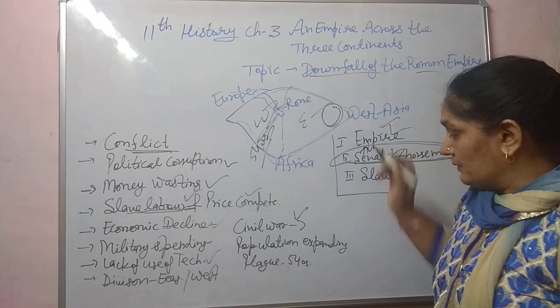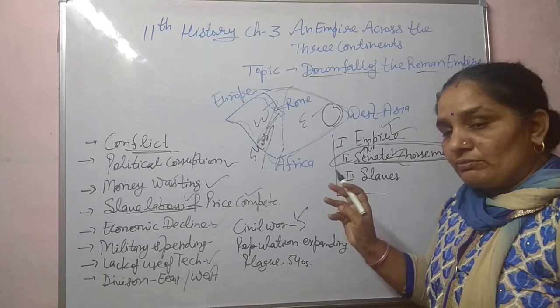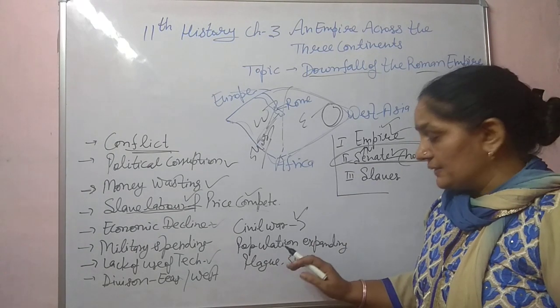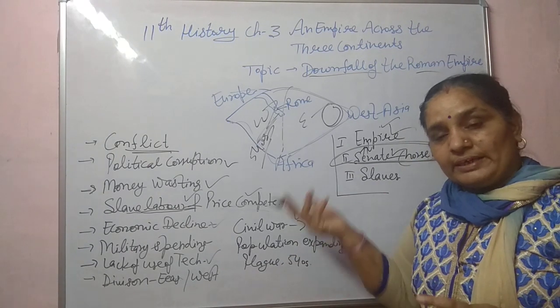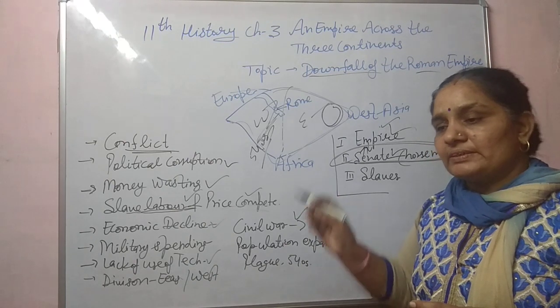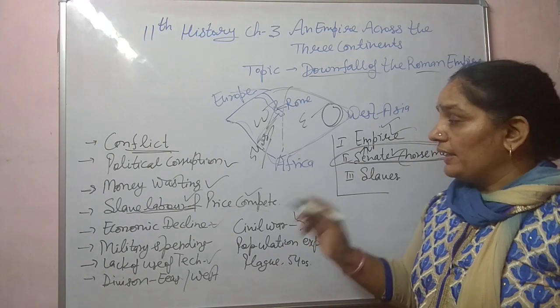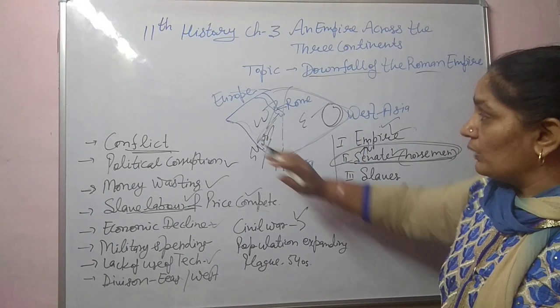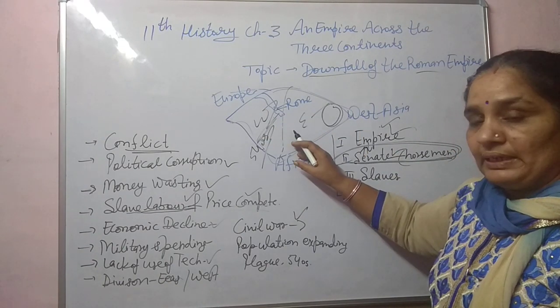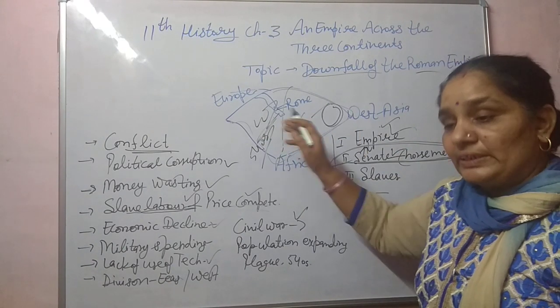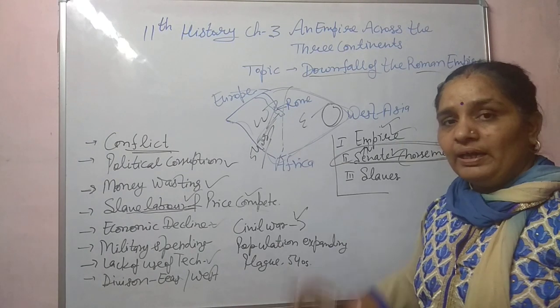And plague, that was a big disease like corona in the present scenario. Thousands and hundreds of people died due to that disease, and the country had to face economic scarcity. So these were the reasons for the downfall of the Roman Empire.